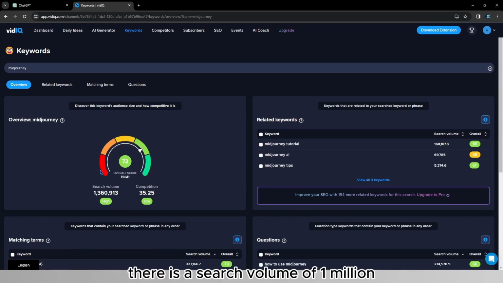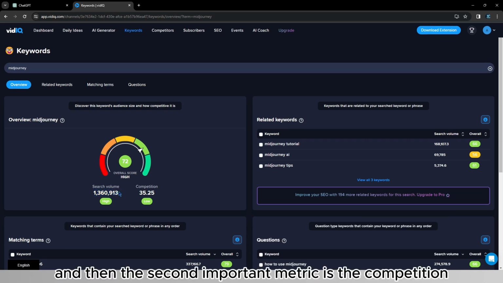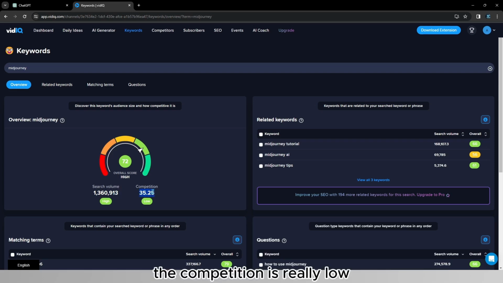As you can see, there is a search volume of 1,300,000 searches, which is extremely high. And then the second important metric is the competition. As you can see, the competition is really low. There are only 35 videos on average, which allows Midjourney to be a really good keyword.